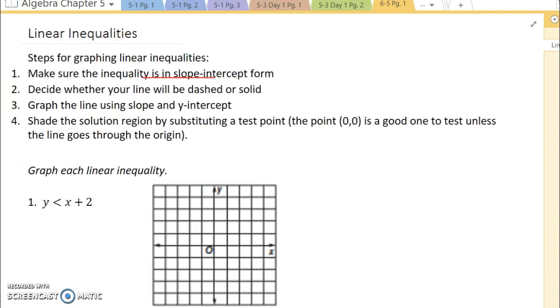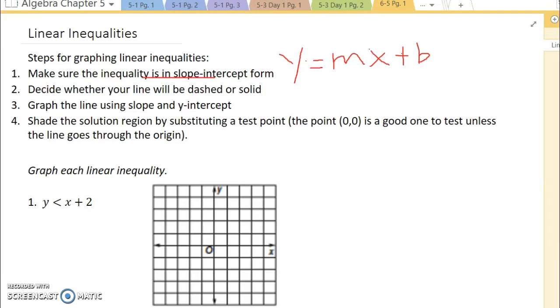We want to make sure that our inequality is always in slope-intercept form. So that means we need to make sure that y equals mx plus b is always how it's set up, except we are going to trade that equal sign for an inequality sign.